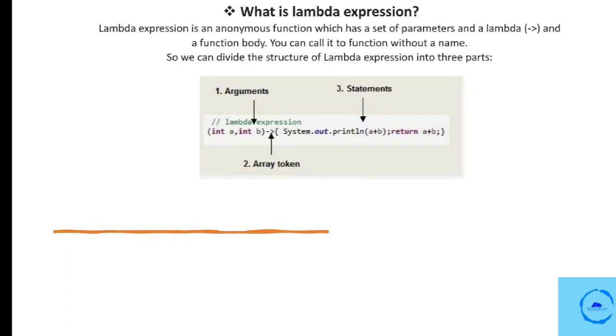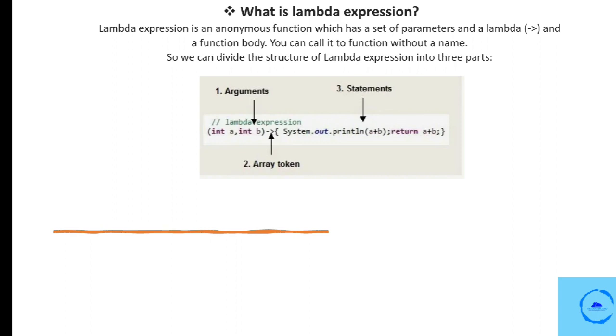What is a lambda expression, or describe lambda expression? A lambda expression in Java is a concise and expressive way to represent anonymous functions without a declared name. It means a function which doesn't have any name. Lambda expressions are a feature introduced in Java 8 to support functional programming paradigms, allowing developers to write more readable and compact code. It removes some kind of boilerplate code.